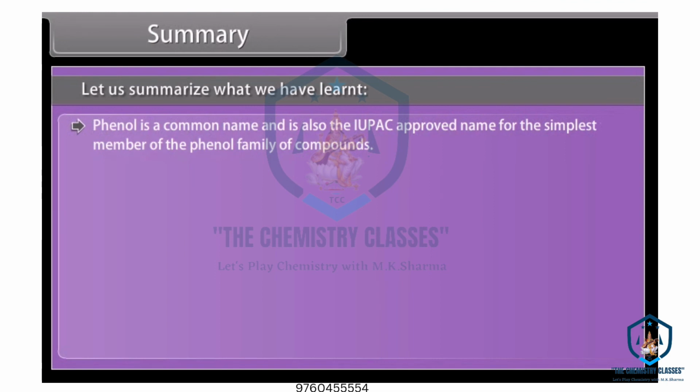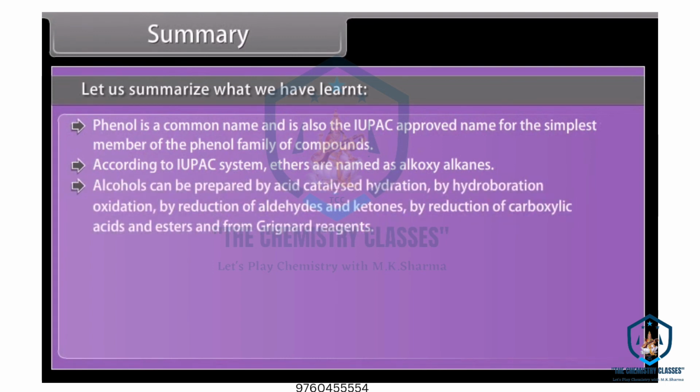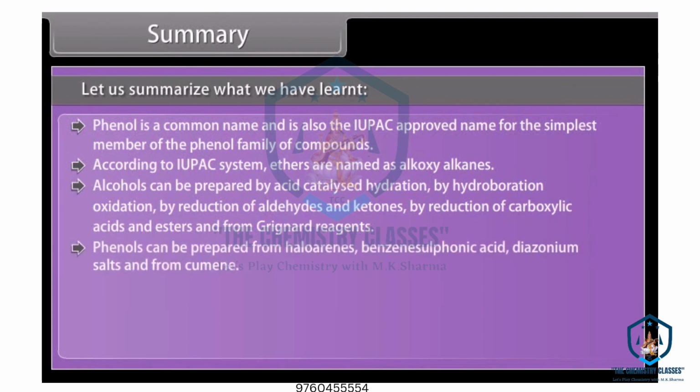According to the IUPAC system, ethers are named as alkoxyalkanes. Alcohols can be prepared by acid catalyzed hydration, by hydroboration oxidation, by reduction of aldehydes and ketones, by reduction of carboxylic acids and esters, and from Grignard reagents. Phenols can be prepared from haloarenes, benzene sulfonic acid, diazonium salts, and from cumene.